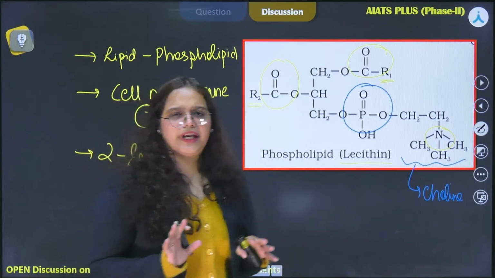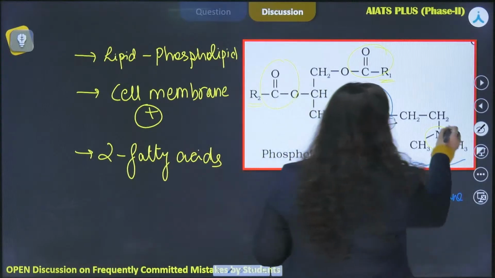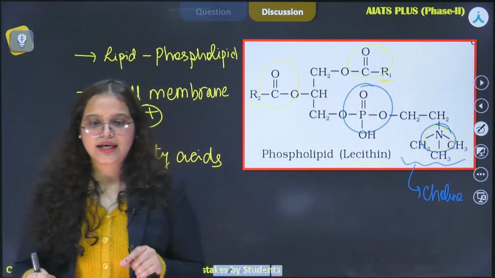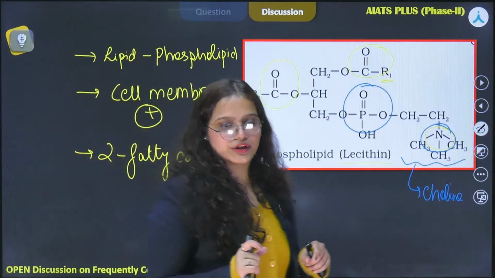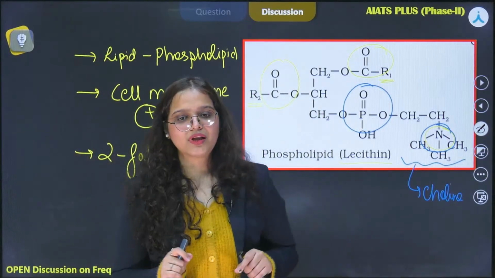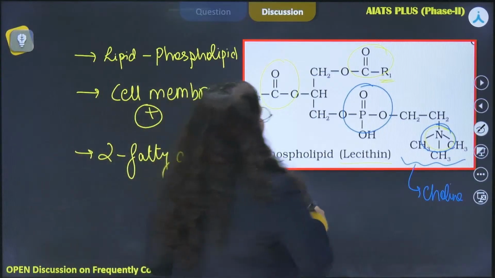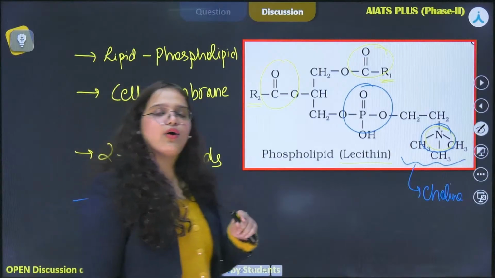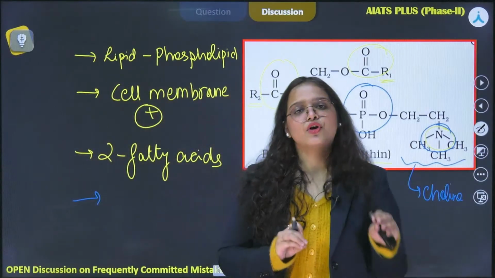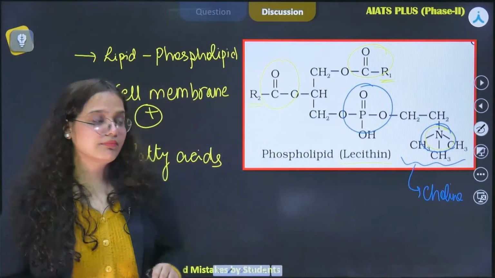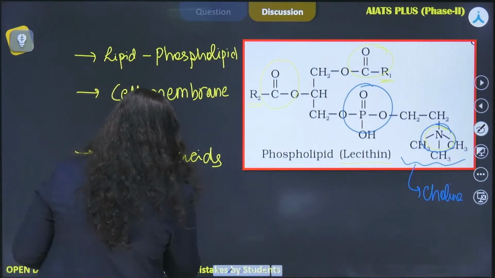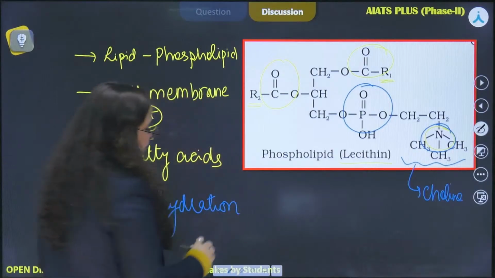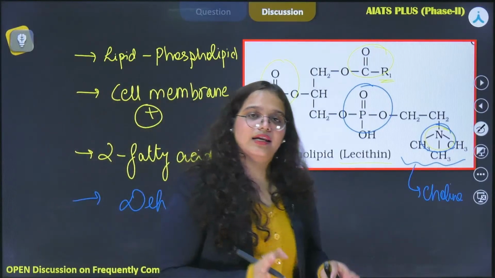Students often tend to miss out that there is a nitrogen atom present in the structure of lecithin, and it is known as the choline molecule. Okay, all right. And as we all know, lipids are not polymers, but they are formed by dehydration synthesis, and there will be an ester bond present in the structure of lecithin as well.